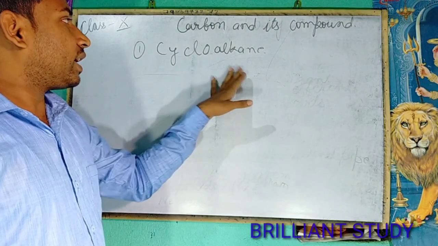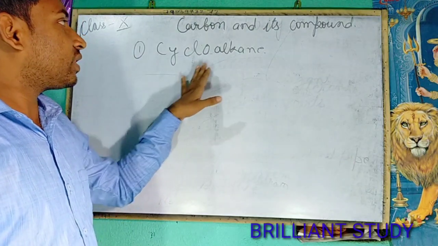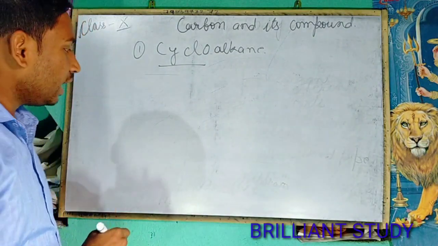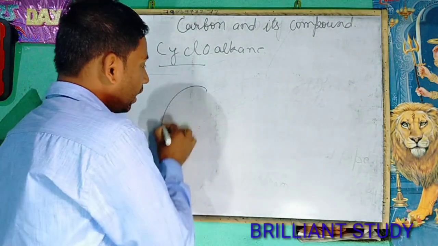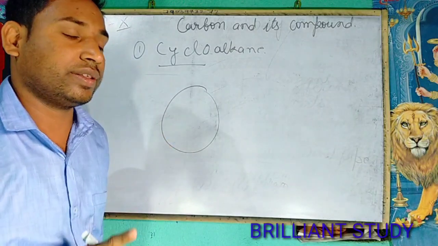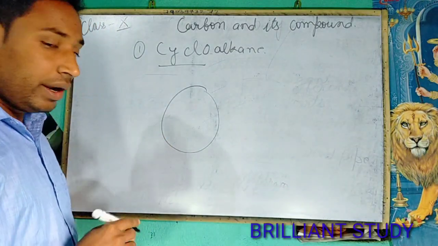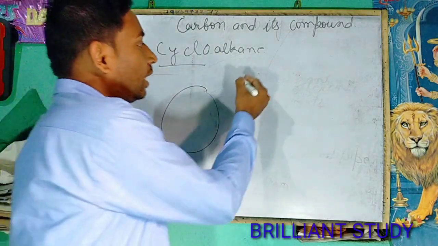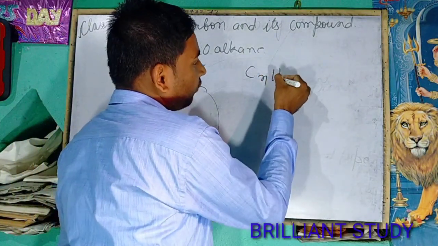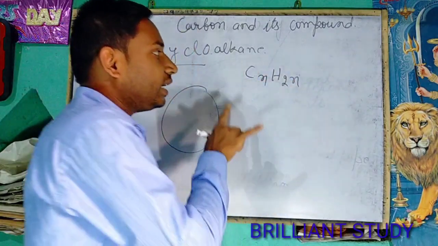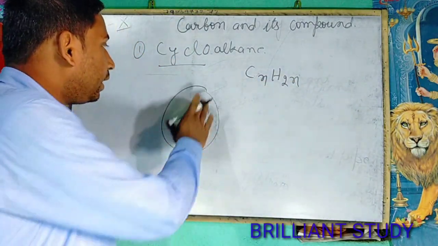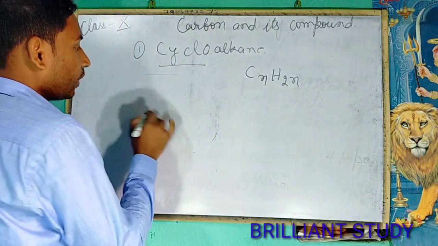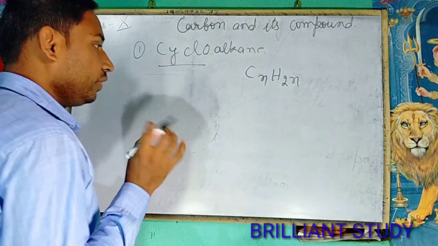As the name cycloalkane suggests, the structure of the cycloalkane is cyclic. That means it has a cycle-like structure. The general formula for cycloalkane is CnH2n. And the name of the cycloalkane follows this rule.